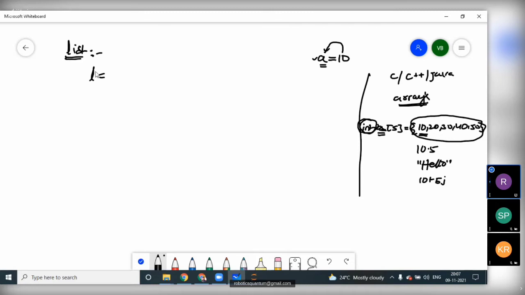Let us take L as a list variable. A list in general is enclosed between square brackets.